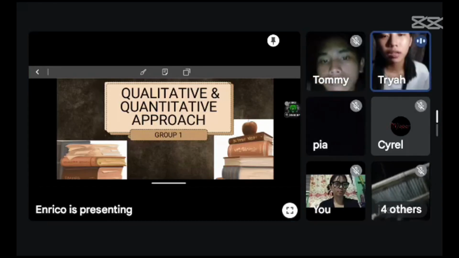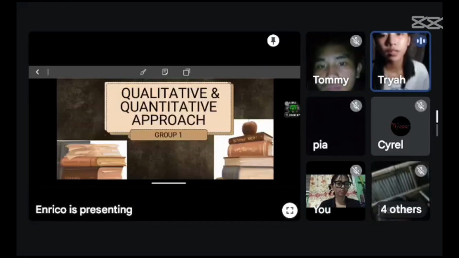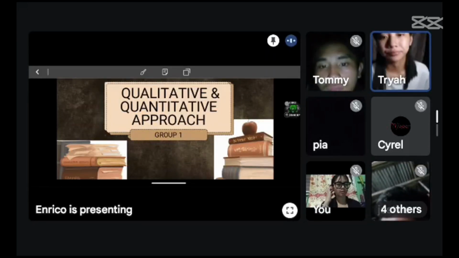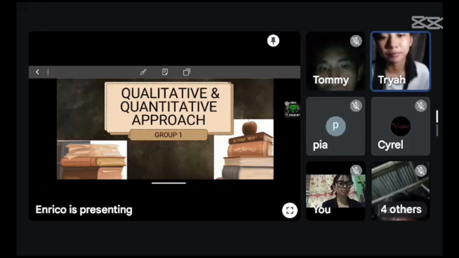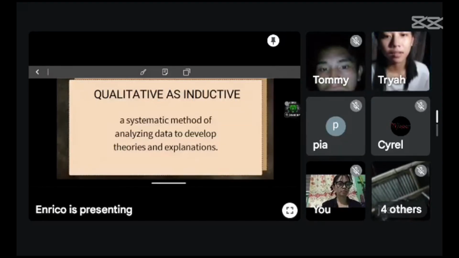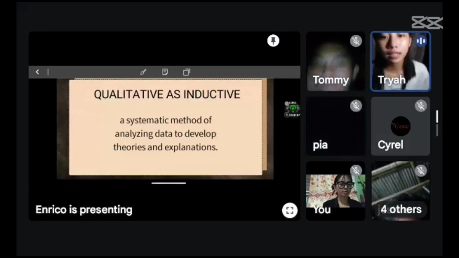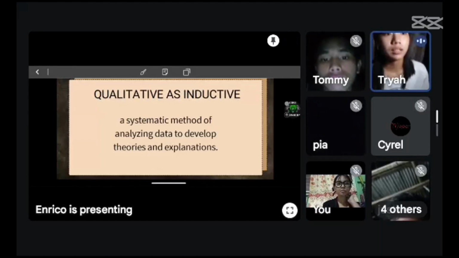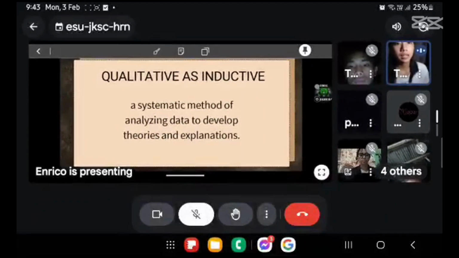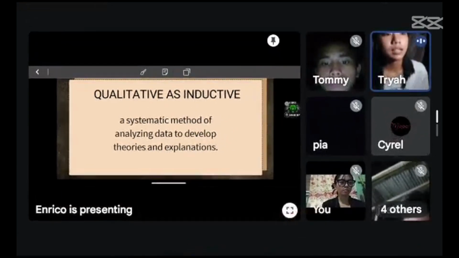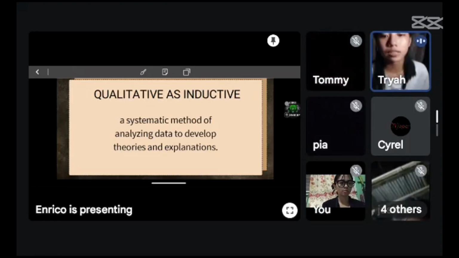So, good evening, everyone. Now we're going to tackle the qualitative and quantitative approach. Qualitative as inductive is a systematic method of analyzing data to develop theories and explanations. It is also known as inductive reasoning, bottom-up thinking, or inductive research. It starts with collecting data, analyzing data, forming hypotheses, and lastly, developing theory. It is used to investigate questions and develop theories.